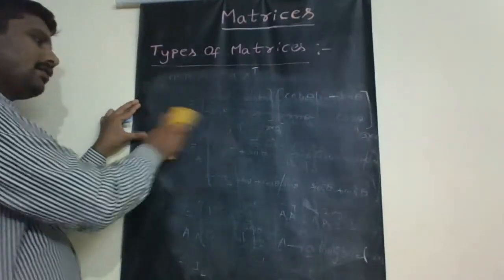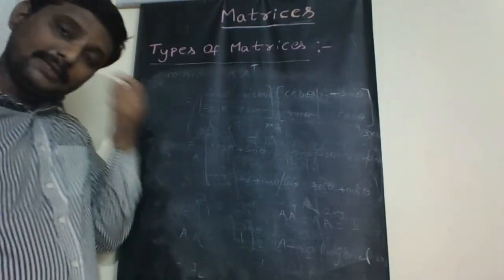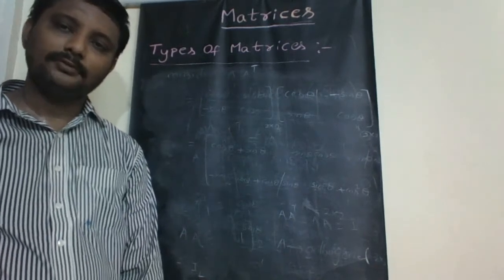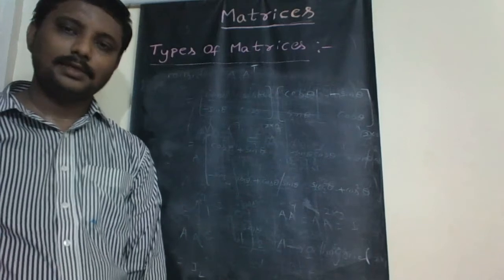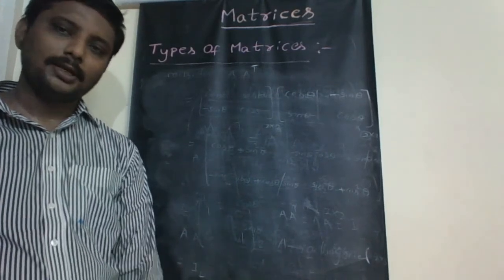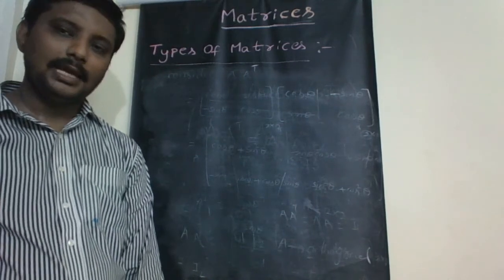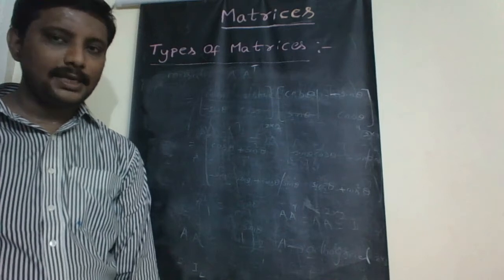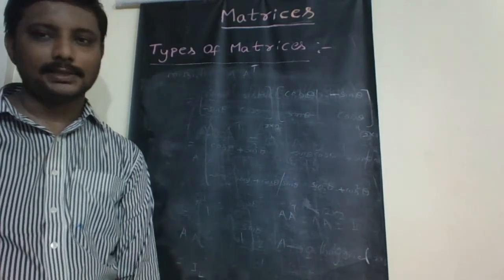Once again, the definition of an orthogonal matrix: a square matrix capital A is said to be orthogonal if the product A transpose A is equal to I, where A transpose is the transpose of the given matrix A and I is the unit or identity matrix.